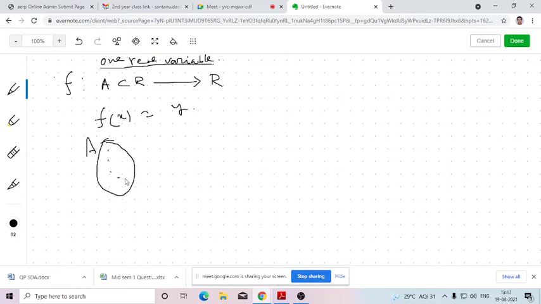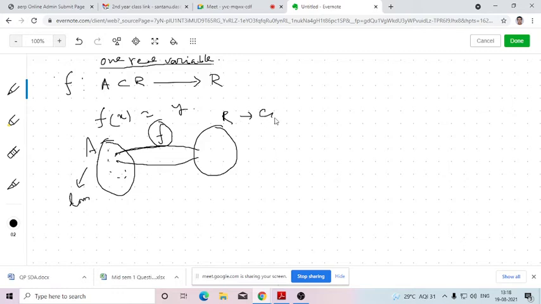So we are taking a set A and lots of elements are there in A. A can be a finite set or infinite set, and each and every element of A is mapped to some real number. Here A is the subset of real numbers. Each and every element should have some definition in the set of real numbers, and f is the action that provides the definition corresponding to each and every point that we are considering on A. A is called the domain, and R, the set of real numbers, is called the codomain.